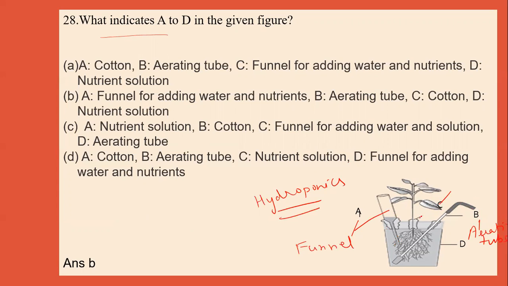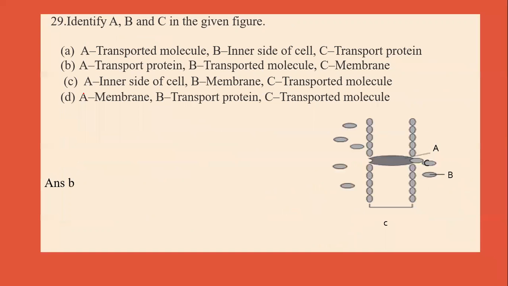C is cotton. And D is the nutrient solution. So this is the setup for this hydroponics. By hydroponics we can confirm what is the amount of mineral which is present in this solution. So B is the correct answer.